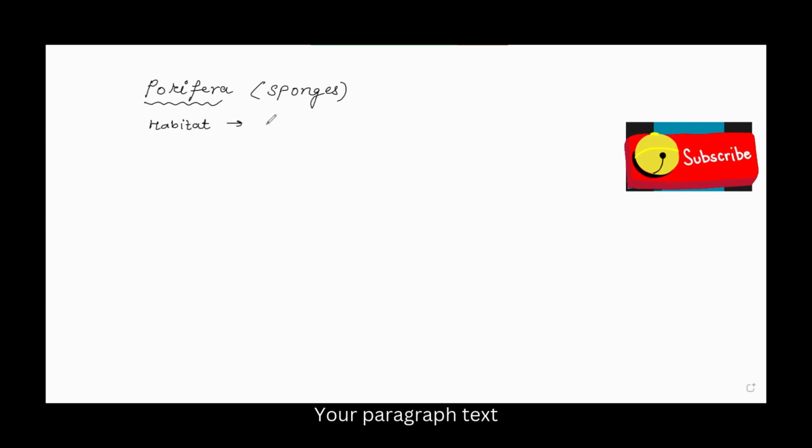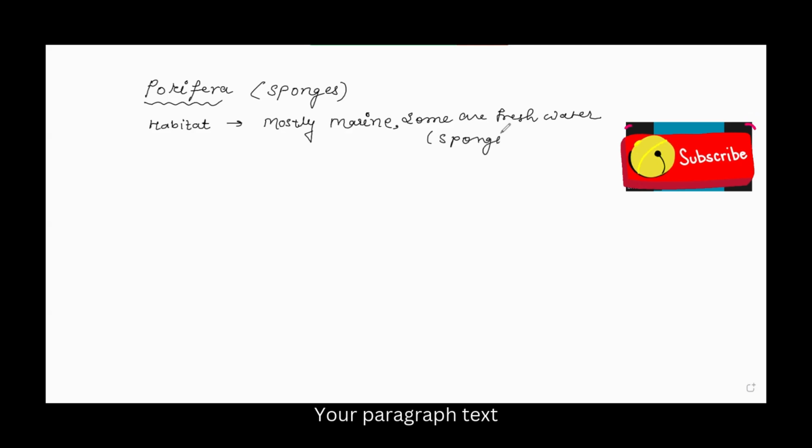Mostly all of these are marine, right? And some are freshwater. So only some are freshwater. Here is an example: Spongilla. Spongilla is a freshwater species.